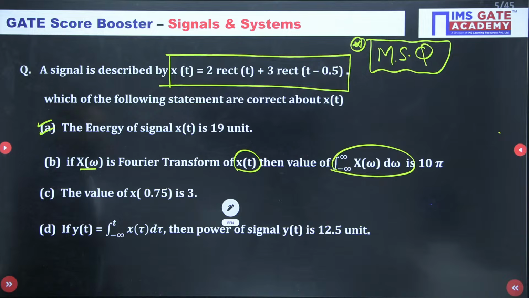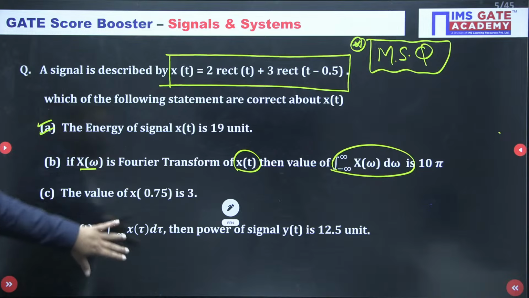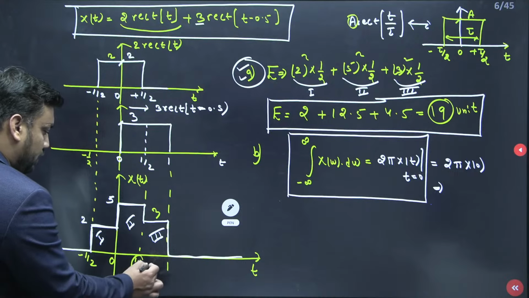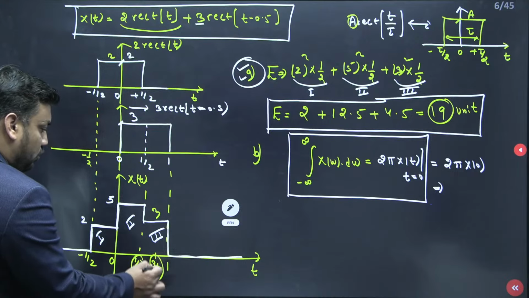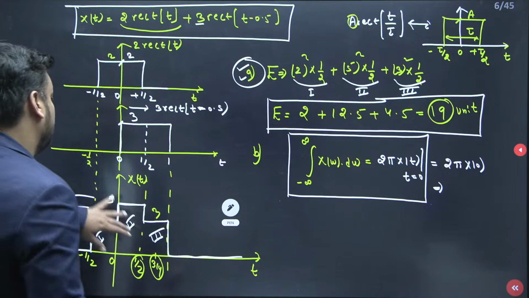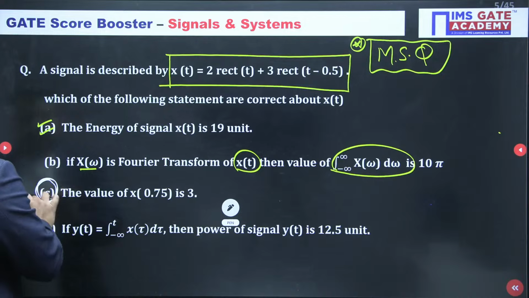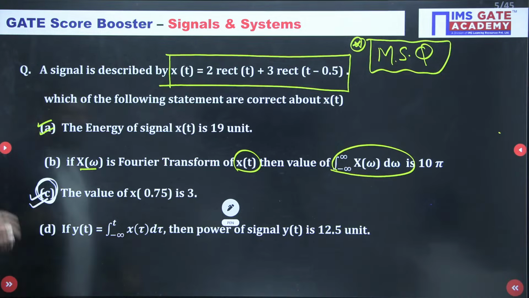Now student, option number B also looks correct, because the value at 5 x 0, and after that the value at x 0.75 is 3. The value of x at 0.75, x 1 by half here, so it is 3 by 4 here actually. So this value is also correct, sir. Yes or no?